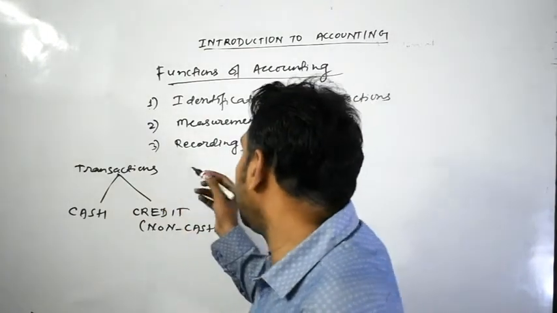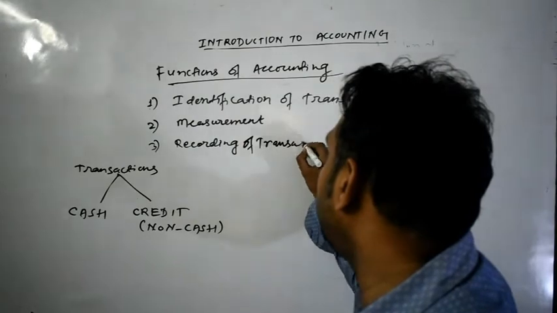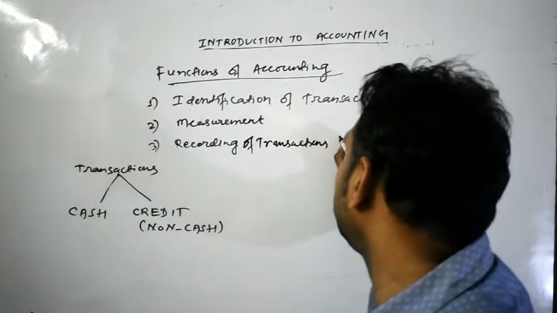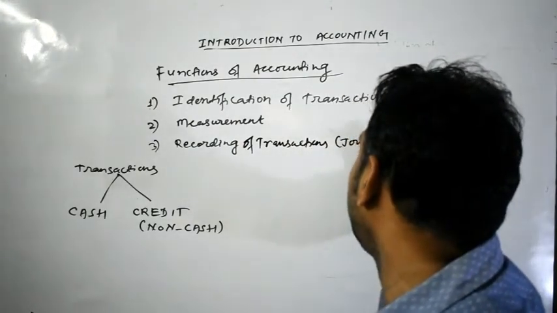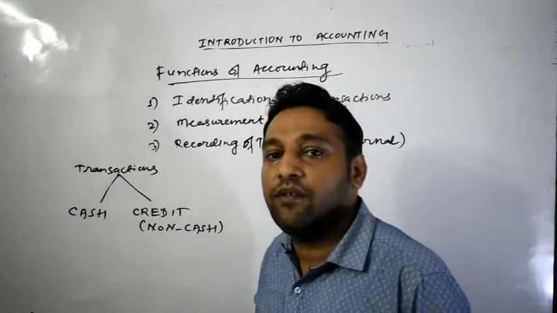So recording of transactions, as I have said, is otherwise known as what? We can say that recording of transactions is known as a journal. How to record the transaction, that we will read later.